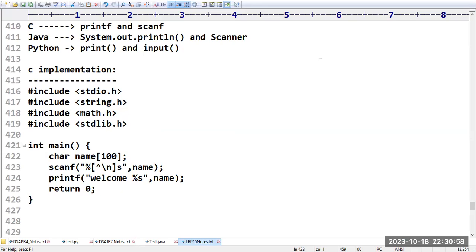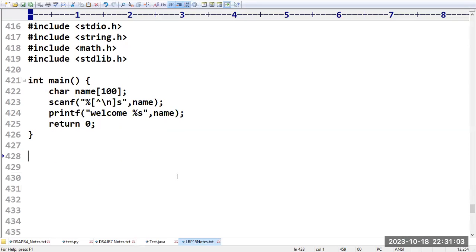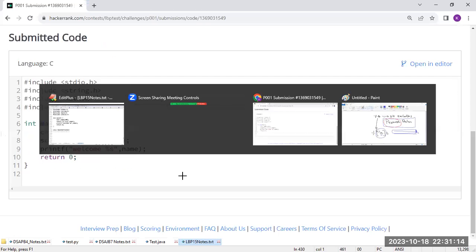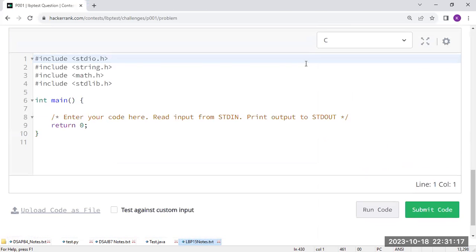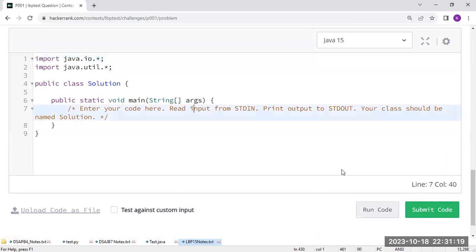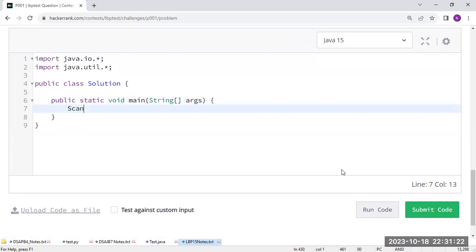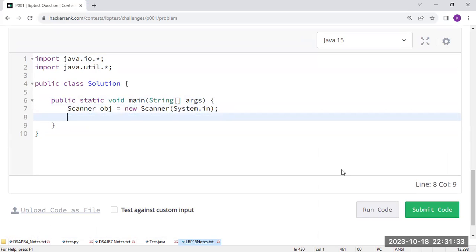Right. Same program I want to implement in Java. Let us go with the Java implementation. Sir, how to implement this program in Java? Very simple. I am going to take this problem statement and select Java. First we read: Scanner obj = new Scanner(System.in). We are activating one input device, the Scanner class.